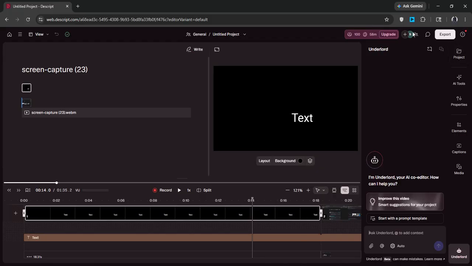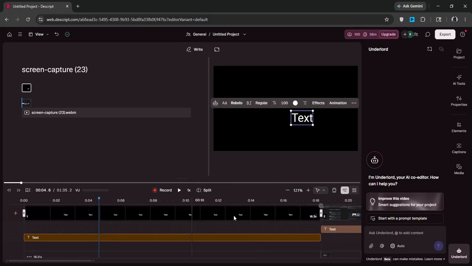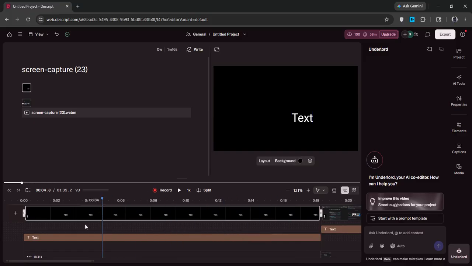Subtitles in Descript not matching your audio timing? Let me show you how to fix it on the free plan. First, check your alignment. In Descript, each text line has a gray bar on its right side. Hover over it and drag left or right to adjust when that subtitle appears. This manually corrects timing errors.